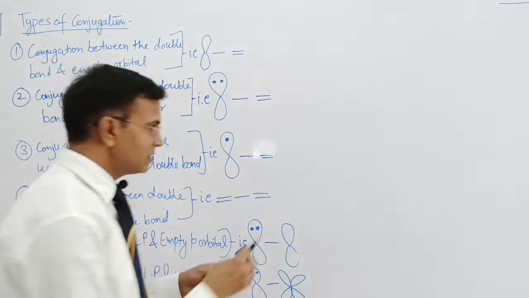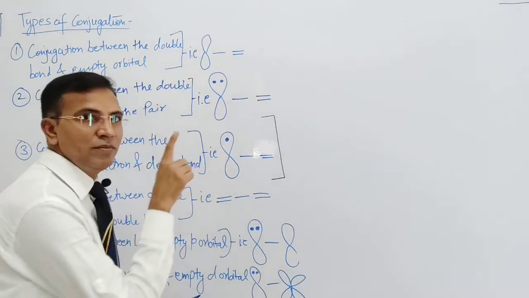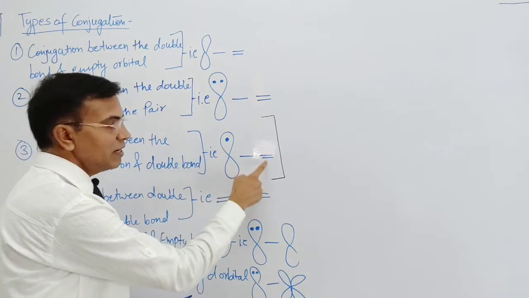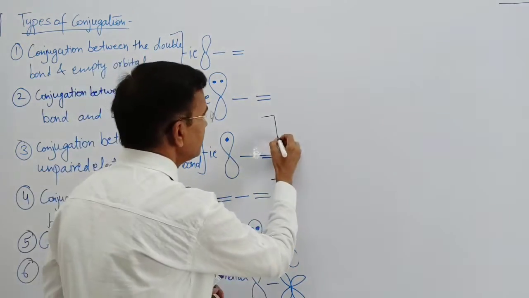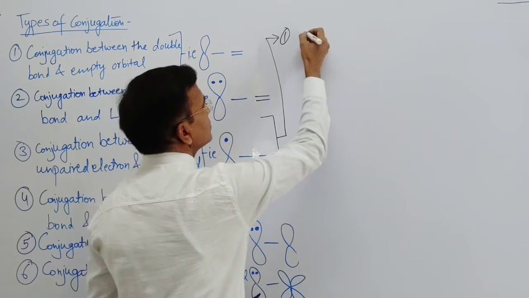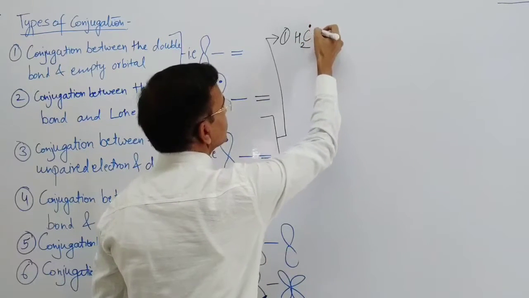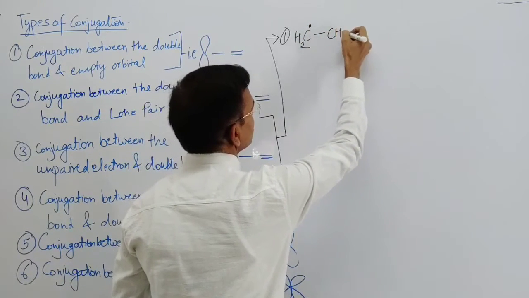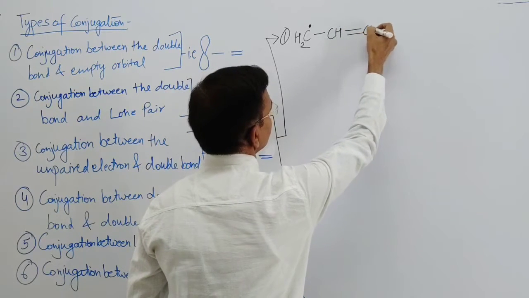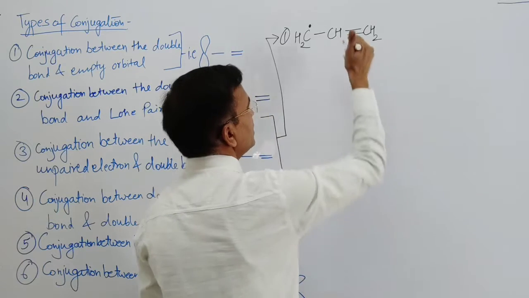Now the third type is this: the conjugation between unpaired electrons and a double bond. The first question is this: CH2 with an unpaired electron, CH double bond CH2. So here, beta, what is going to happen in this?